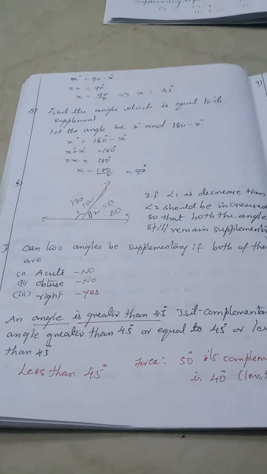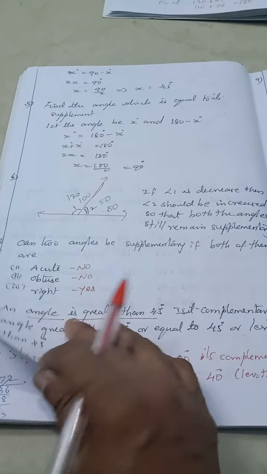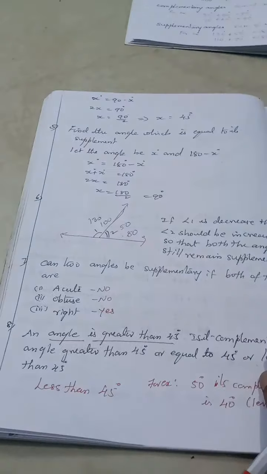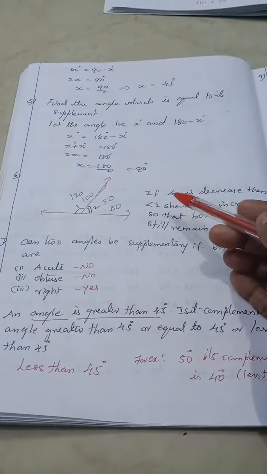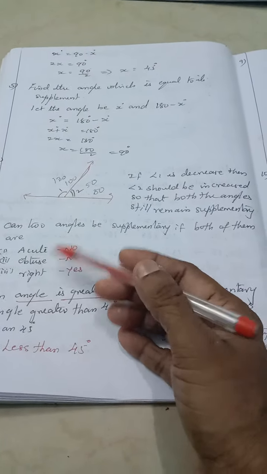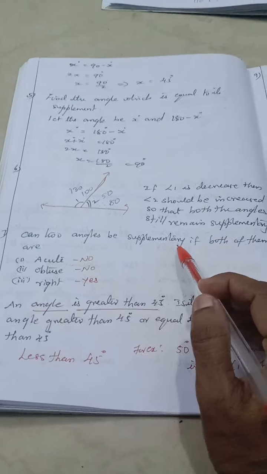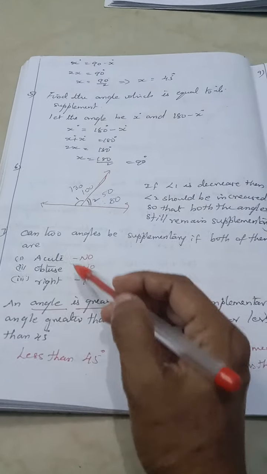Today's video we are going to see NCERT class 7, 5th chapter, lines and angles from question number 7 onwards. In the previous video I have uploaded till 6. Today we are going to see from exercise 5.1, 7th problem onwards. Can two angles be supplementary if both of them are acute?